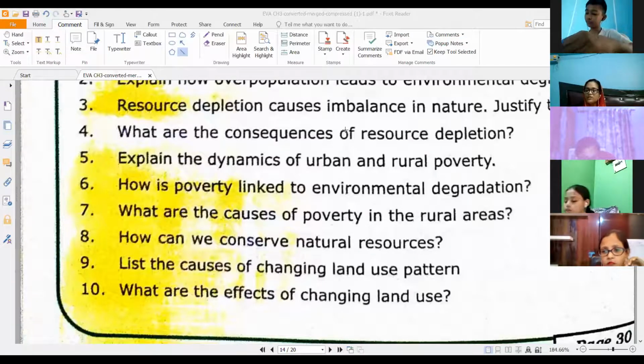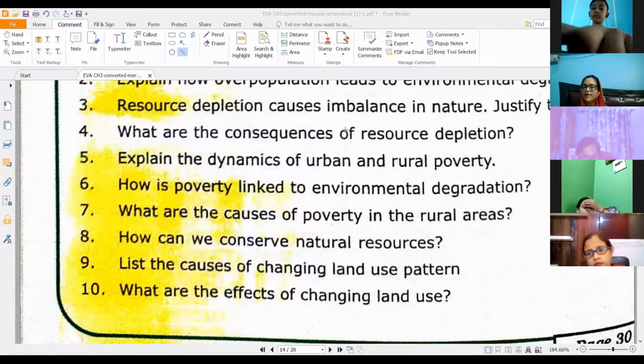Now, because in this question there are only 2 points, obviously you are going to explain these 2 points in detail. Do not just write 2 lines, as I said for one of the questions of this type, where you needed to write 2 lines for each point. Now there were 5 points, right? It is a 5-mark question, so there were 5 points, so you explained each of the points in 2 lines. But over here, because only 2 points are given, you're going to have to explain them in detail, right?